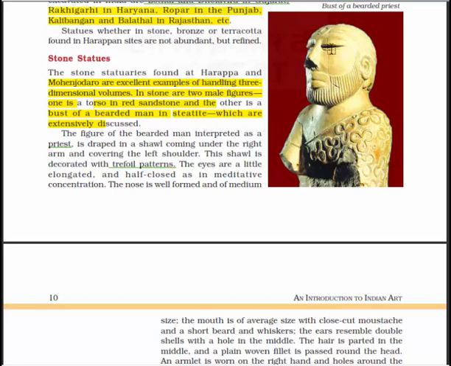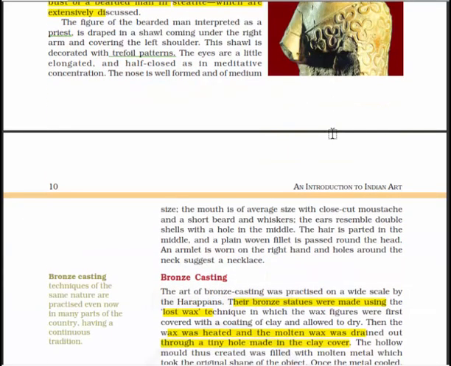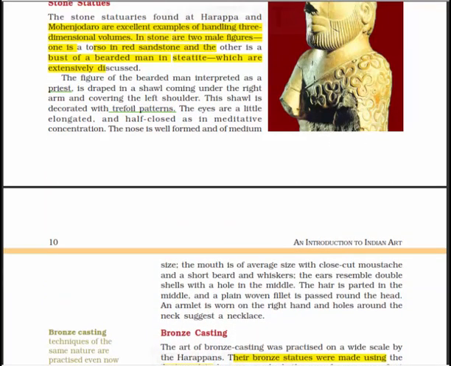Here you will see these trefoil patterns, and the eyes of this figure are slightly elongated and half closed, as in meditative concentration. The nose is well formed and of medium size. The mouth is of average size with a close-cut mustache and a short beard and whiskers, and the ears resemble double shields with a hole in the middle.